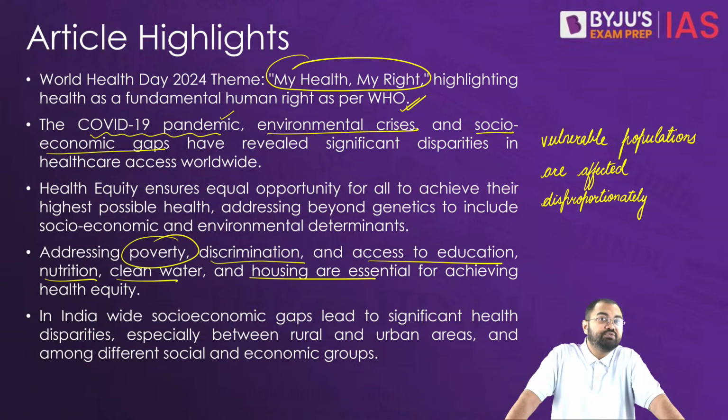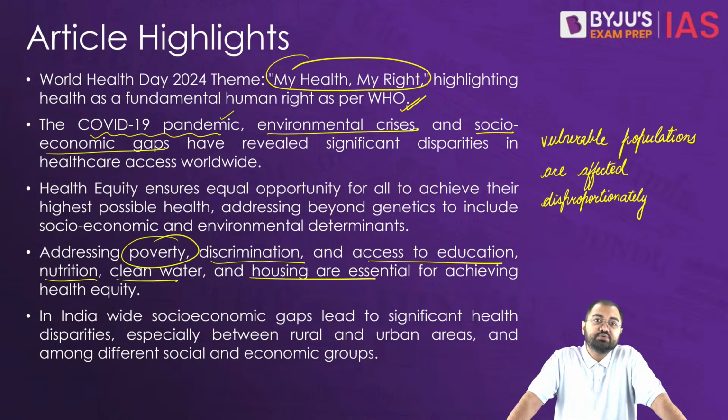At the same time, gender and caste disparities have also contributed to health inequalities in India. We see that child mortality rates and immunization rates, mostly among the scheduled castes and scheduled tribes, have been worse than other categories.